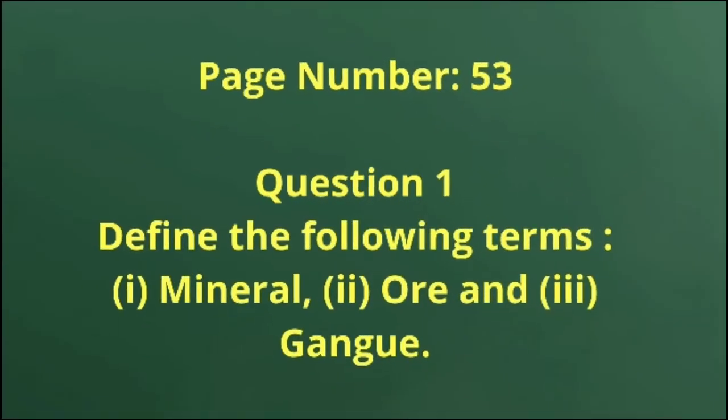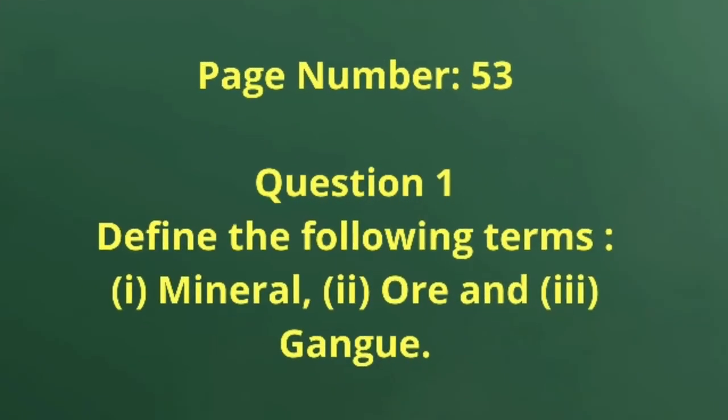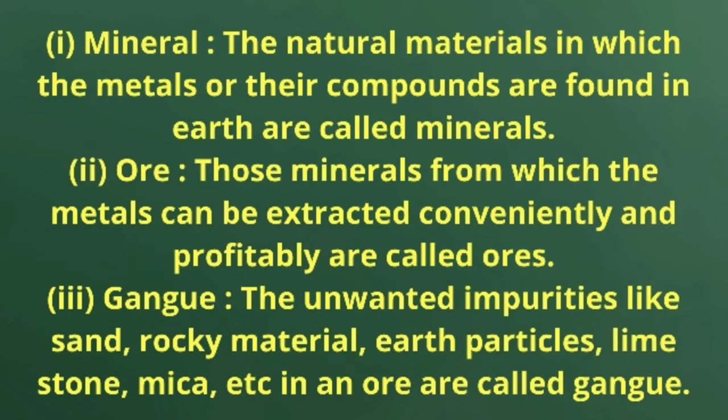Next, page number 53, question number 1. Define the following terms: mineral, ore and gangue. Mineral means the natural materials in which the metals or their compounds are found in the earth are called minerals. And second, ore: those minerals from which the metals can be extracted conveniently and profitably are called ores. And gangue: the unwanted impurities like sand, rocky materials, earth particles, limestone, mica, etc. in an ore are called gangue.